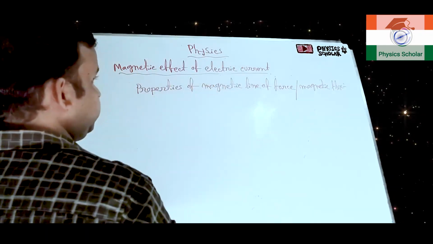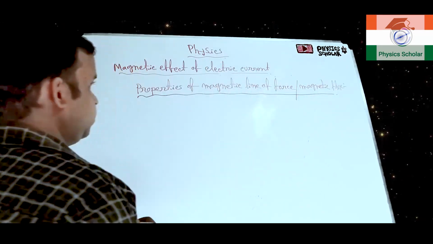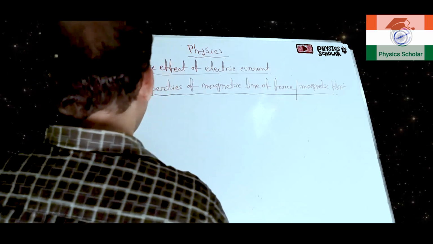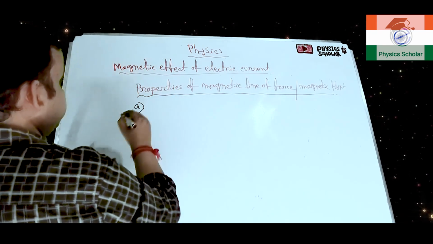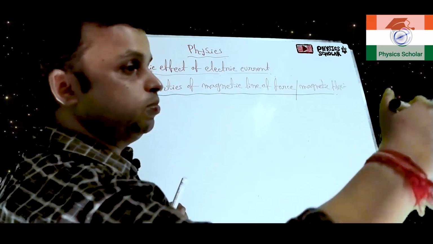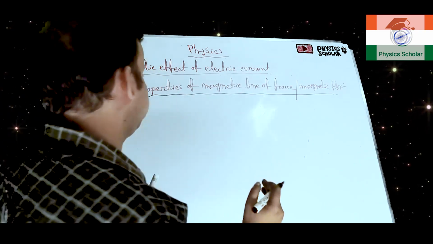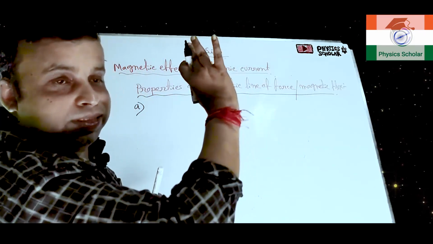The properties of magnetic line of force, or another name, magnetic flux. Clear? So the first property we have already discussed: it originates from the north pole of a magnet and enters into the south pole of the magnet.